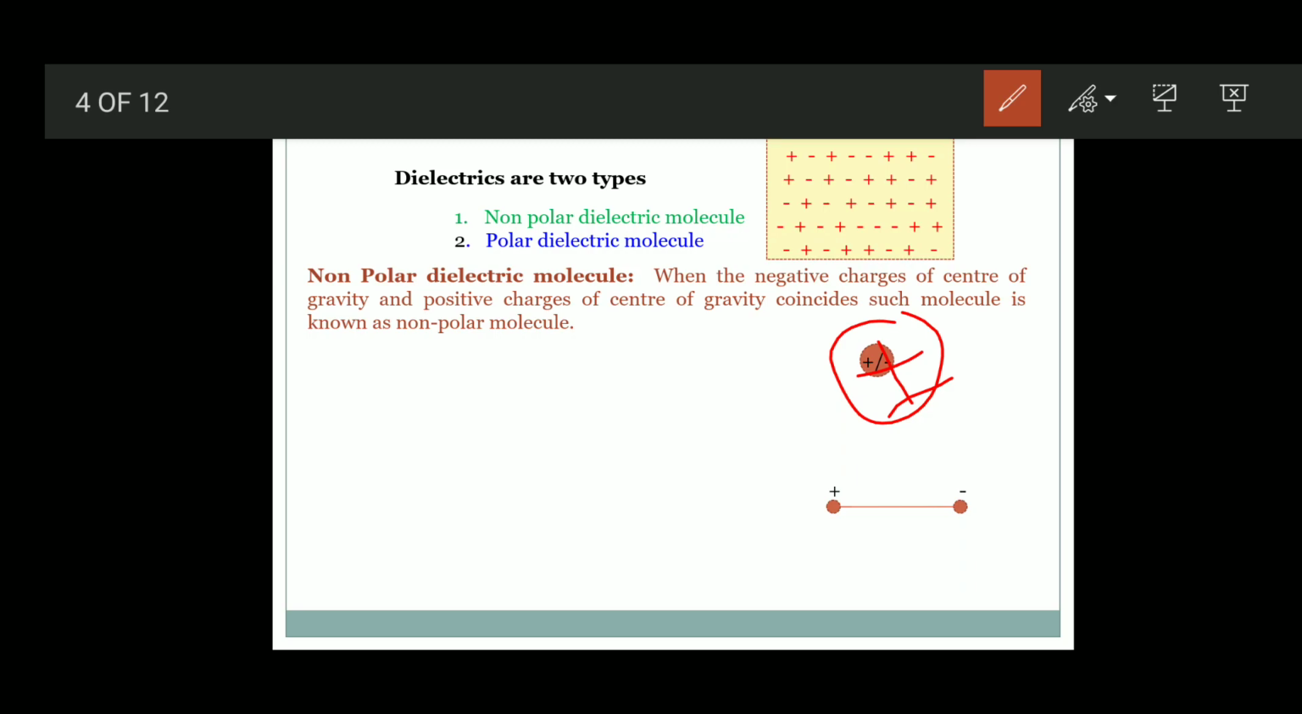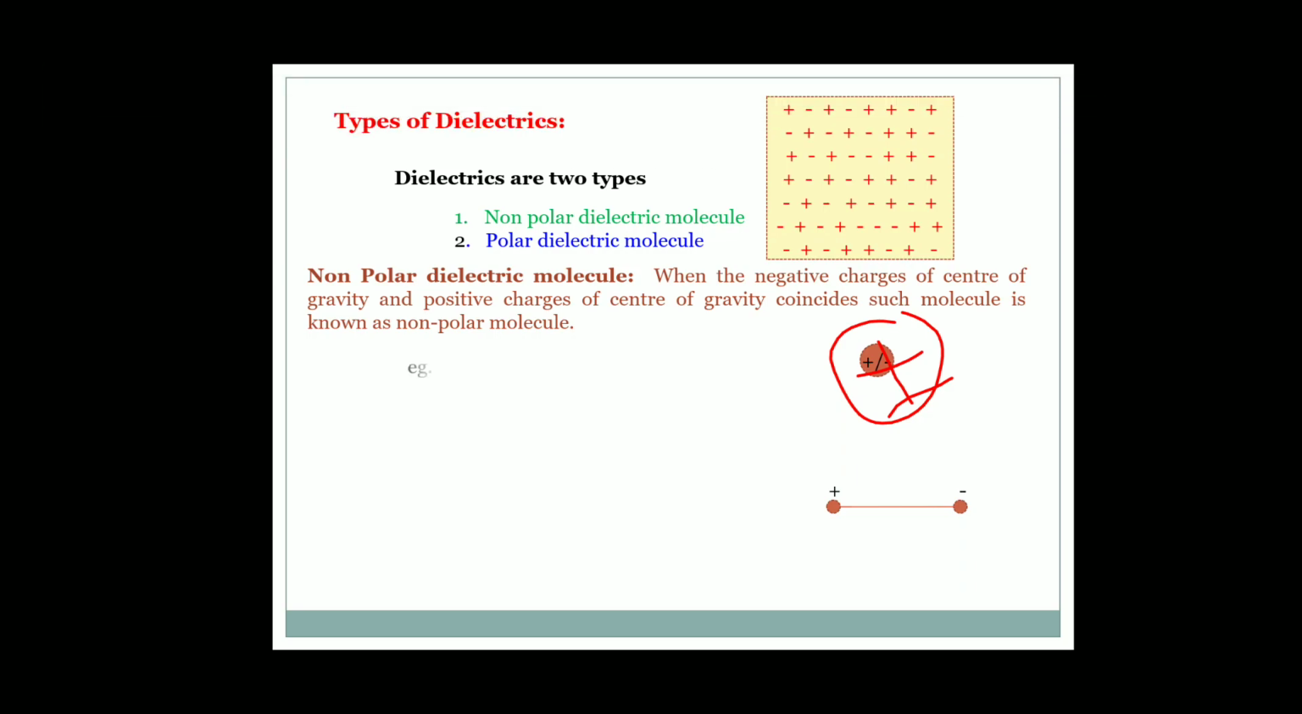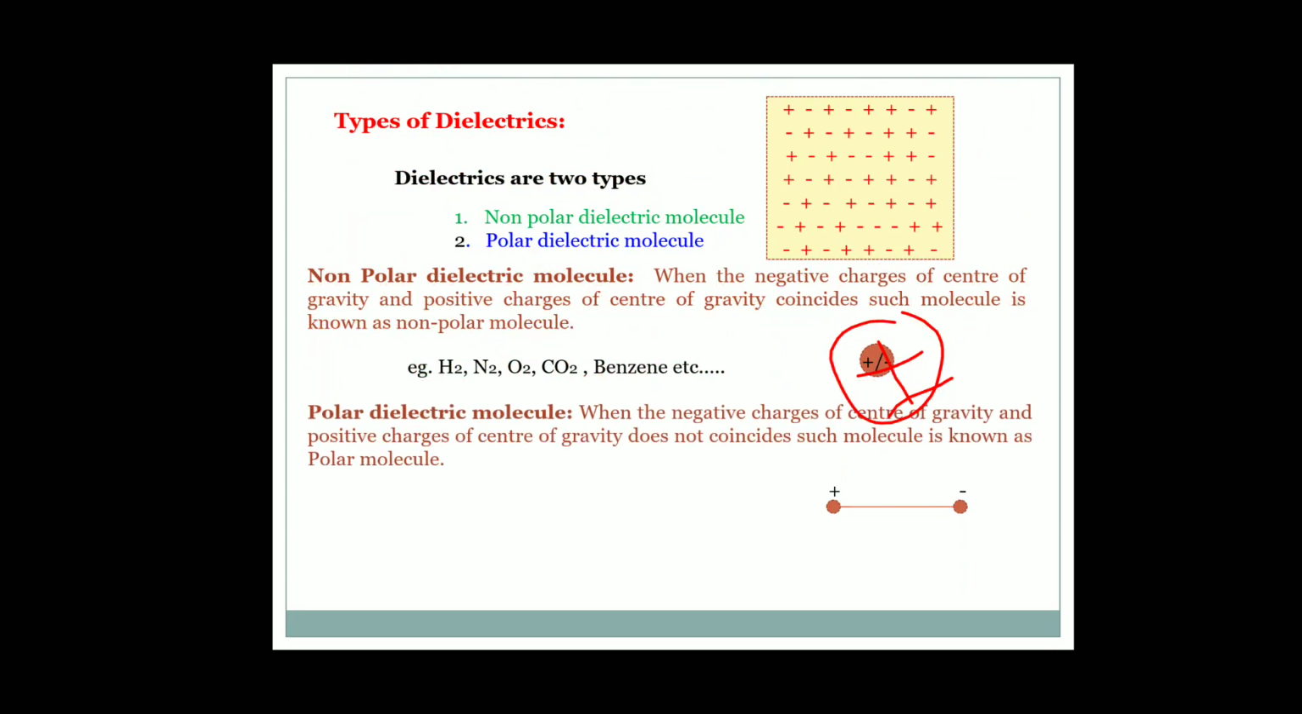When the center of gravity of the negative charges and the center of gravity of the positive charges coincide, such a molecule is known as a nonpolar molecule. Some examples of nonpolar molecules are hydrogen, nitrogen, oxygen, carbon dioxide, benzene, etc.